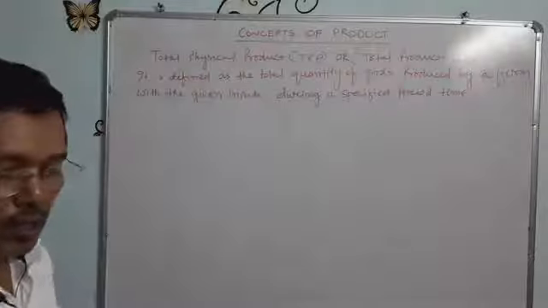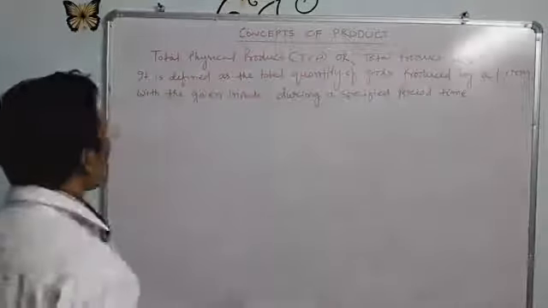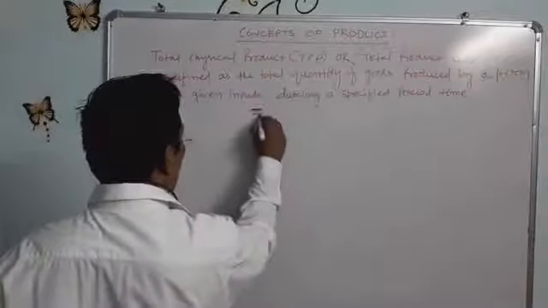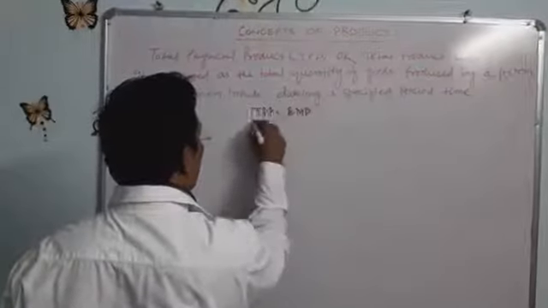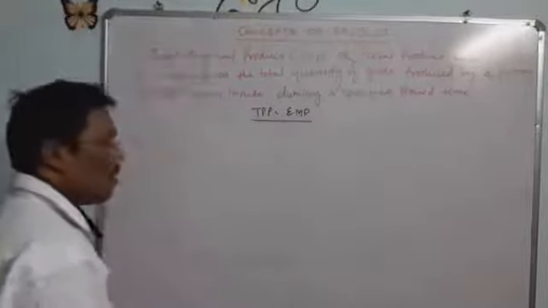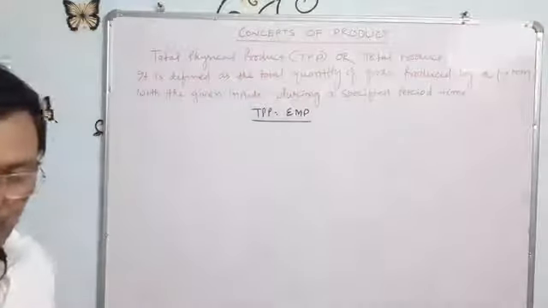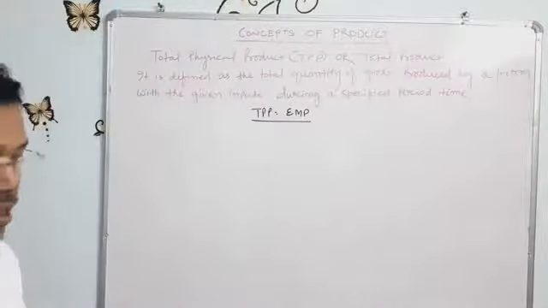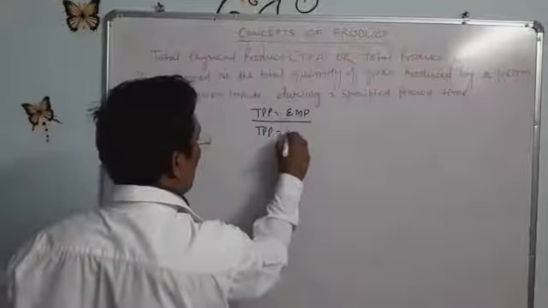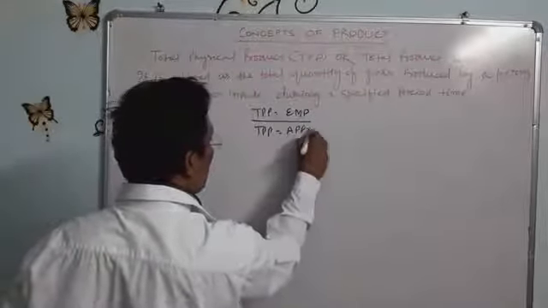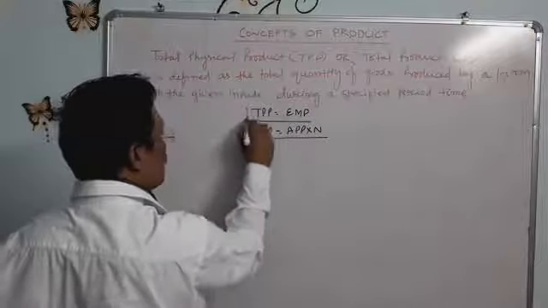I also told you that symbolically we may write total physical product equals the summation of marginal product, which I will discuss later on, or total physical product equals average physical product into L. These are the two formulas.